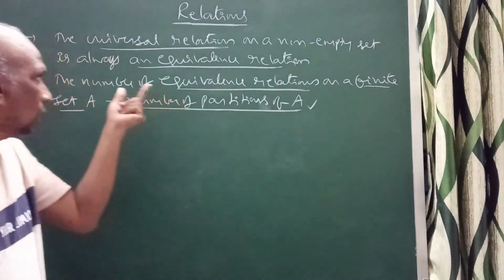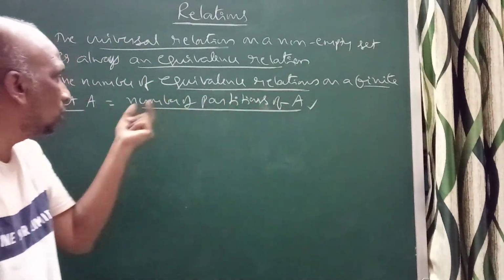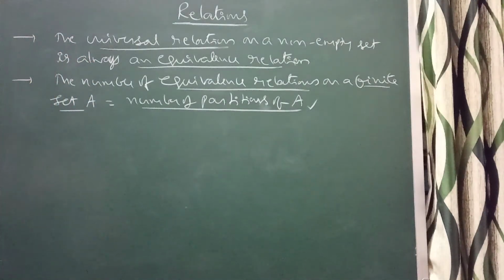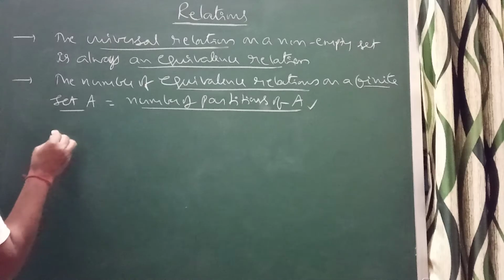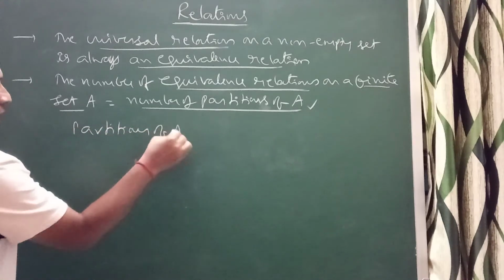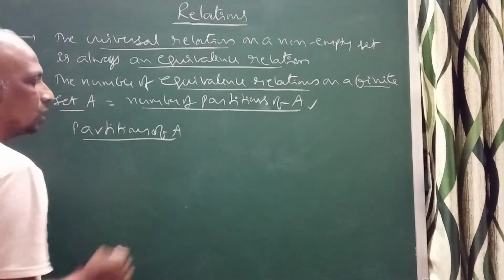What does it mean here? The number of equivalence relations is equal to the number of partitions of A. What is the meaning of partitions of A? So A is a finite set. What does partitions of A mean?